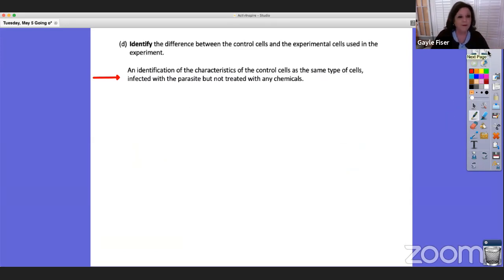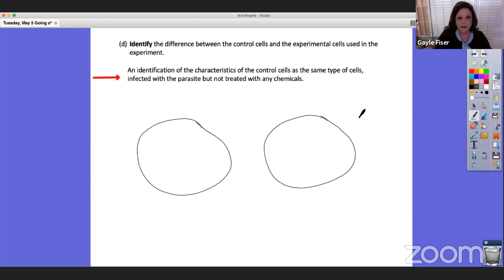All right, so here we have identify again. Identify the difference between the control cells and the experimental cells used in the experiment. And I hope your response included an identification of the characteristics of the control cells as the same types of cells infected with a parasite but not treated with any chemicals. So let's do this. Here is experimental cell, here is control cell, and these are human cells, okay? Those are human. And let's do all our parts because it's going to be meaningful in a little bit.